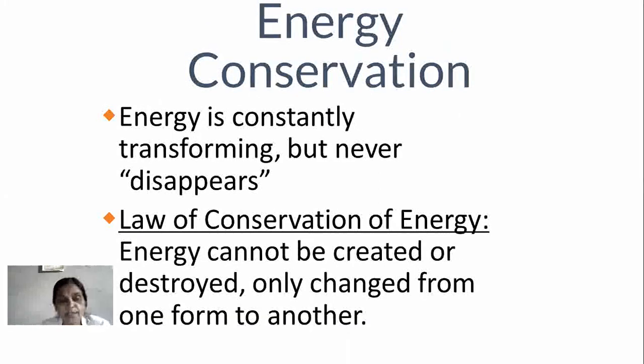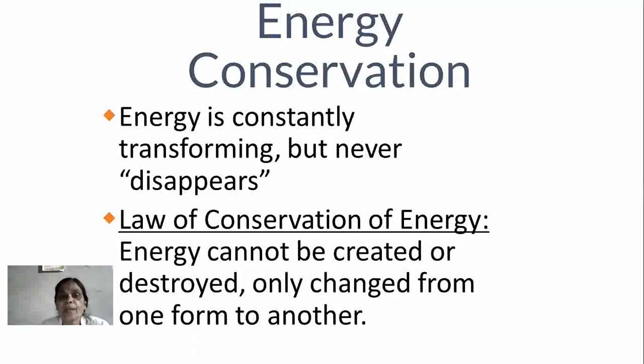Since we are studying here energy, types of energy, potential energy, kinetic energy, ultimately we come to energy conservation. As you all already know, what is energy conservation?